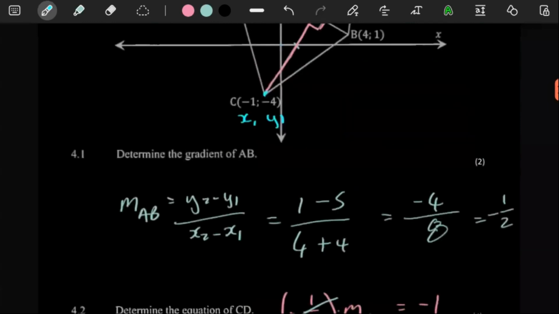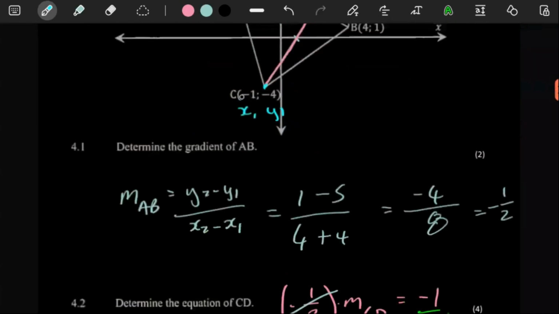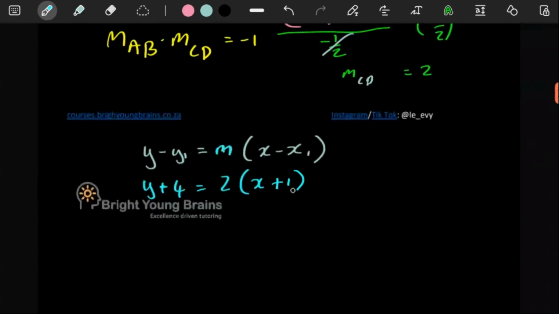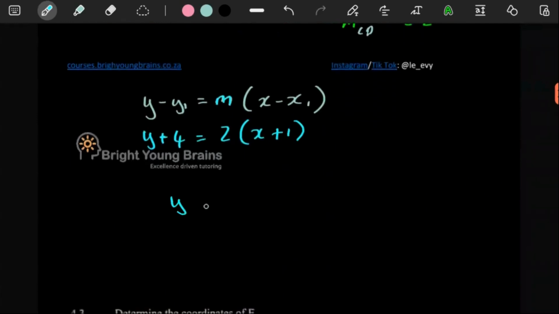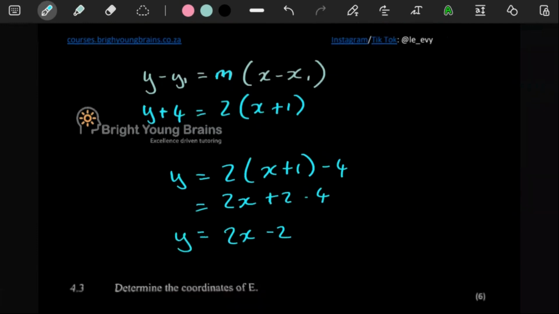-4, that's actually going to be a +4, because if you put a minus and a minus there, it's going to be a +4. And here we said the gradient is 2. Then -1 is going to be a +1. Then I can just simplify. The 4 goes over to the other side, so you have 2x + 1 with the -4. We simplify some more: 2x, plus 2 there, minus 4. And then 2 minus 4 gives you a minus 2. There you go, there's the equation of CD: y = 2x - 2.